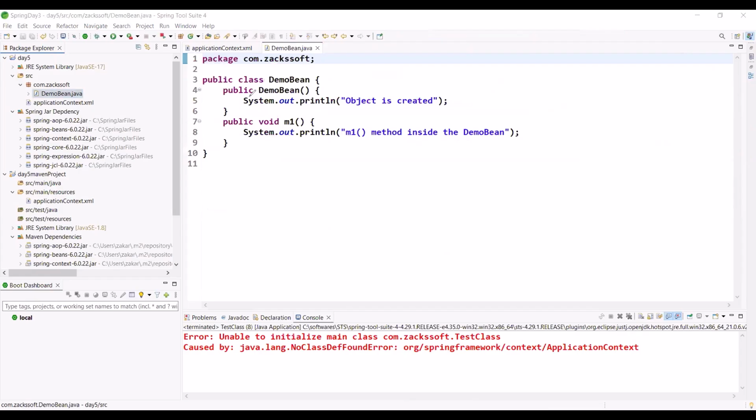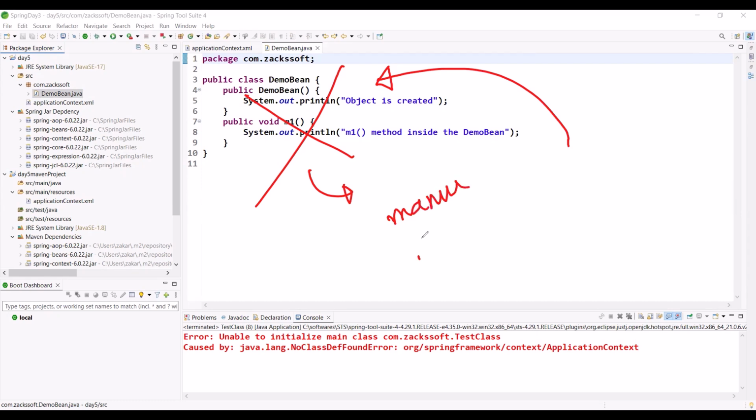Is it our Spring Bean class? No, this is not a Spring Bean class. Why? Because our Spring container doesn't know anything about this one. We need to configure it. How many ways can we configure? There are two ways: manual configuration and automatic configuration. Two ways of manual configuration: XML based, then Java based or annotation.